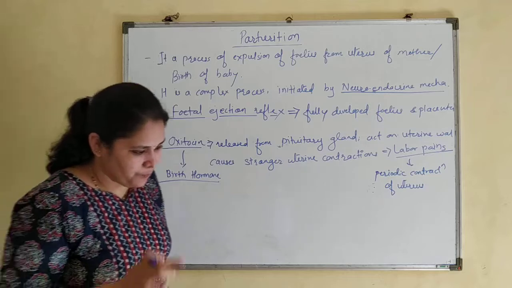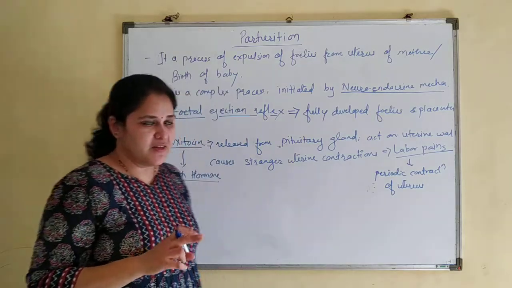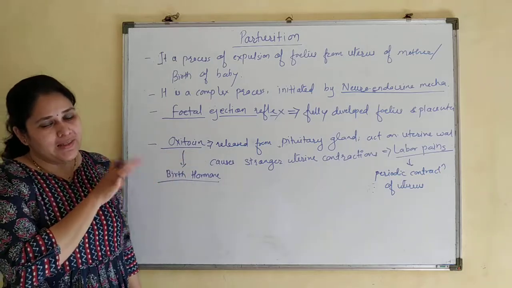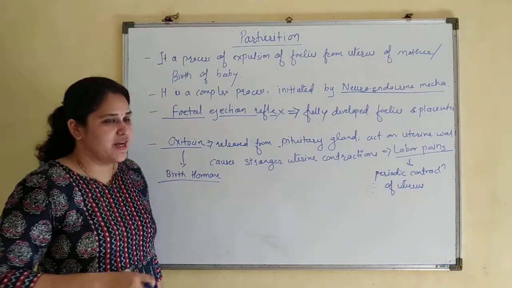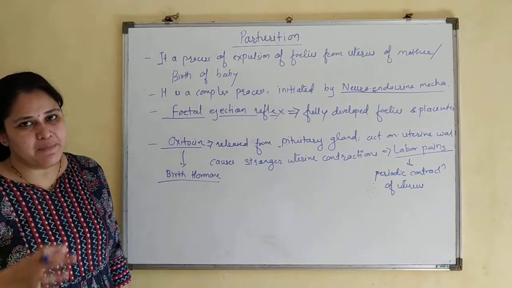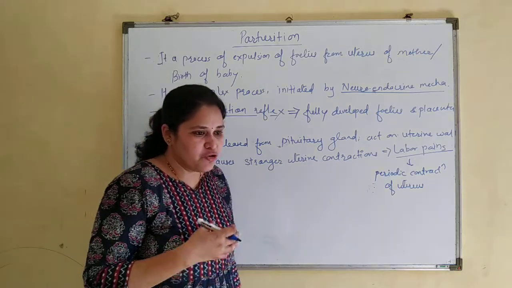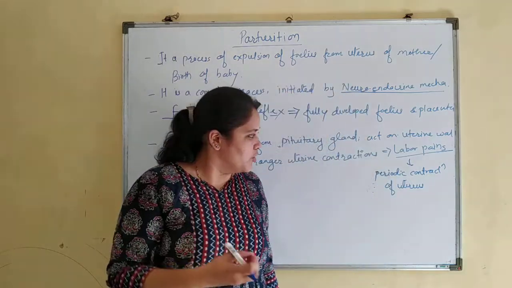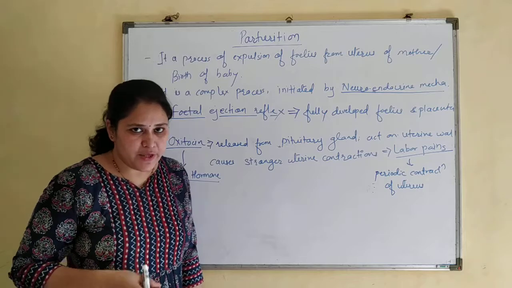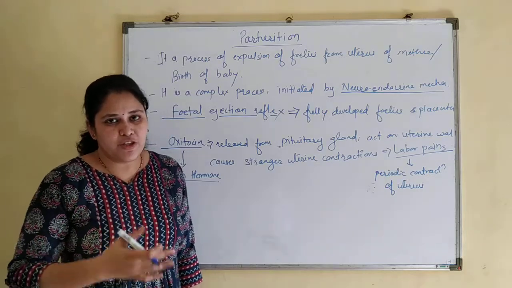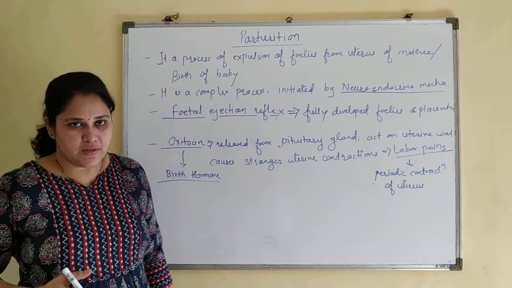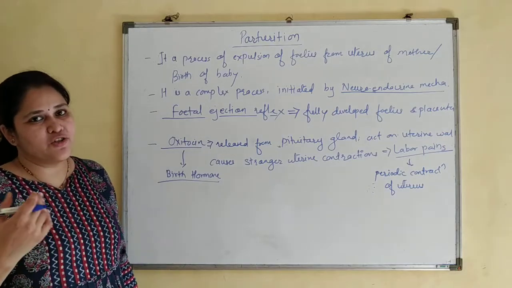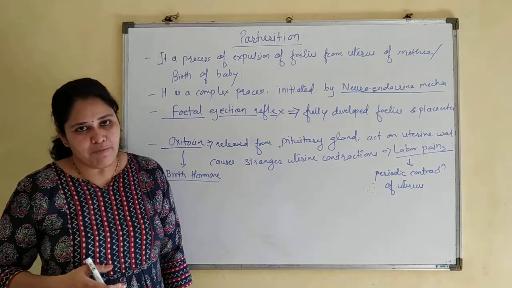See now what is happening. Fetal ejection reflex has started. That fetal ejection reflex starts secretion of oxytocin, and this oxytocin causes stronger uterine contraction. These are known as labor pains. These labor pains are not regular. They can occur at intervals of 20 to 30 minutes. So these are rhythmic, periodic contractions of the uterus. The uterus is trying to push the baby out, and the wall of the uterus is trying to remove the placenta.